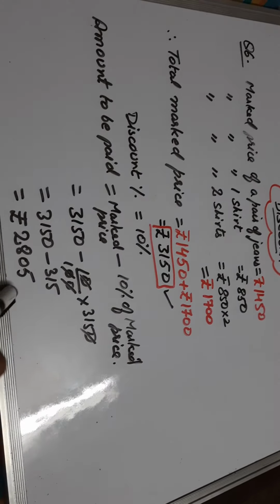So we have saved 315 rupees, right? So in this way you can calculate the discount. So by saving this amount you will pay 2835 rupees to the shopkeeper. So I hope the question is clear to you. Let's move on to the next question.